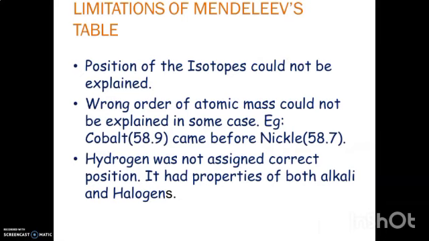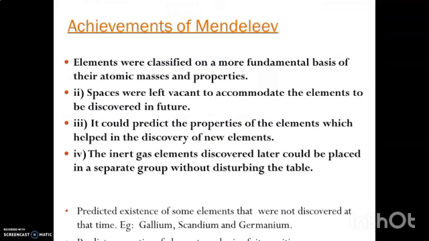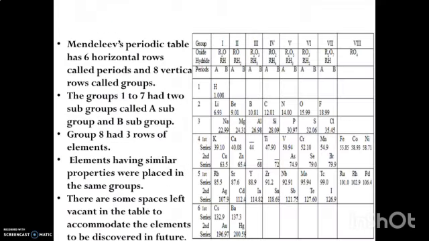Next, hydrogen was not assigned a correct position. It had the properties of both alkali metals and halogens. Here he put it together with the alkali metals, but hydrogen also resembles the halogens, that is fluorine, chlorine, bromine and iodine.